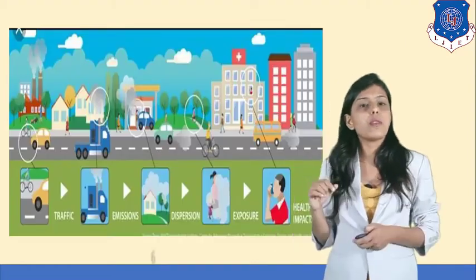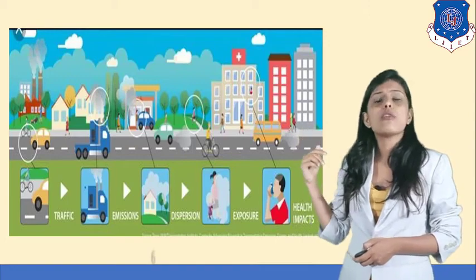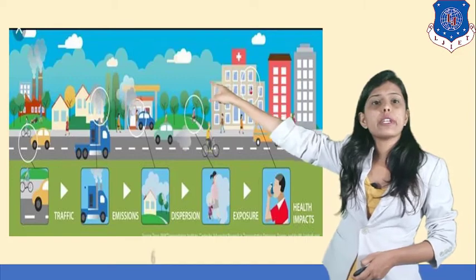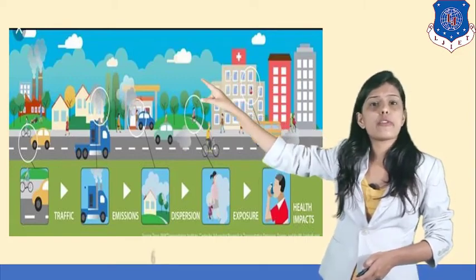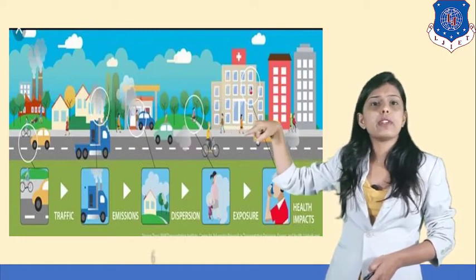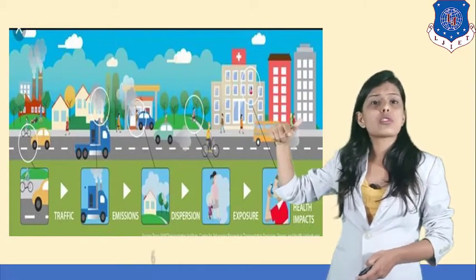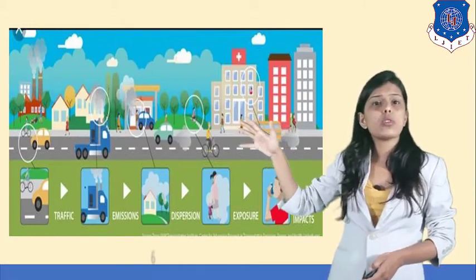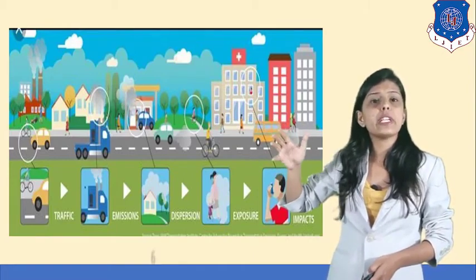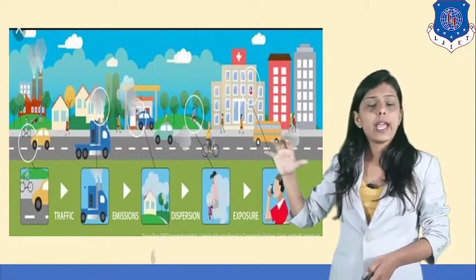Now here in the figure you can see air pollution through different sources. For example, there is an industry at the end of the figure, so that is a point source of air pollution. Then you can see automobiles, trucks and everything moving on the road, so that is known as line or mobile source of air pollution, because through the whole road from one point to another point, where they want to reach, they are creating pollution.